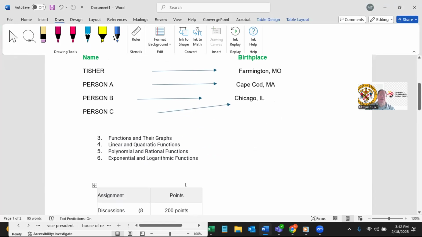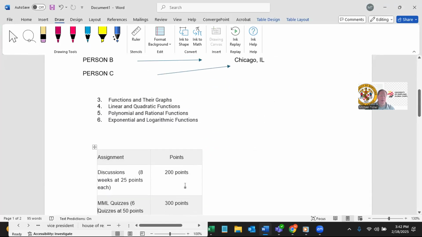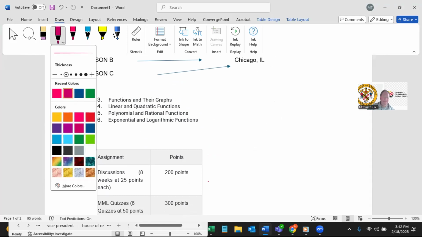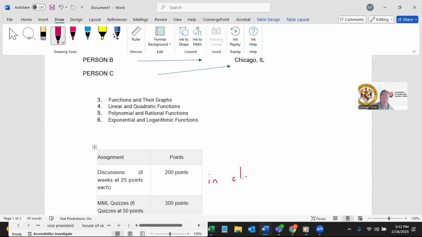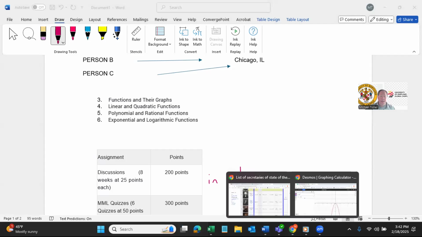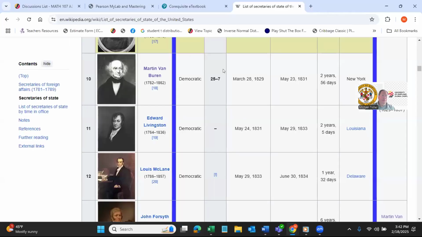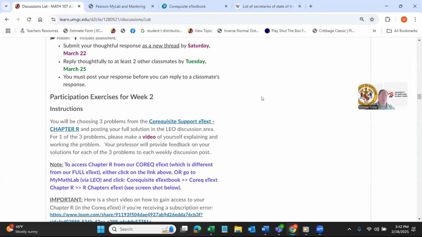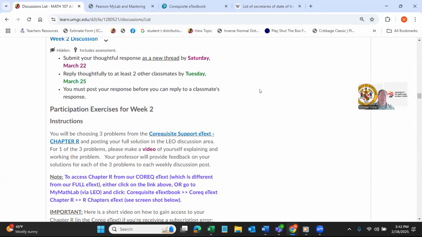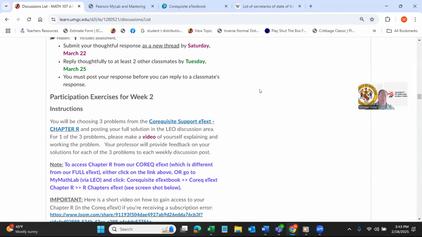Now, maybe you're wondering, how do I get a good grade in Math 107? Well, we have discussions, and we'll do discussions in class. To access the discussions, you won't see these right now in our classroom before class, but we'll see these during our class. To have a discussion, we'll choose some problems and work them, and we'll get practice on this in class.